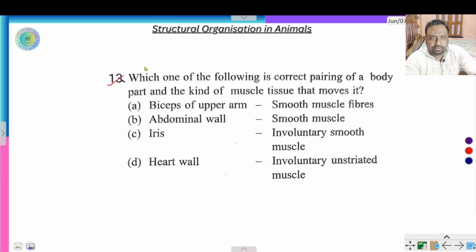Question number 13. Which one of the following is the correct pairing of body part and kind of muscle tissue that moves it? The first, biceps and triceps. The biceps and triceps are not smooth muscle. Biceps and triceps are skeletal muscle.